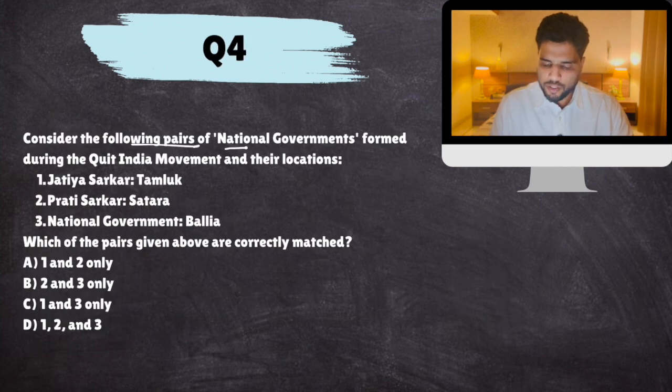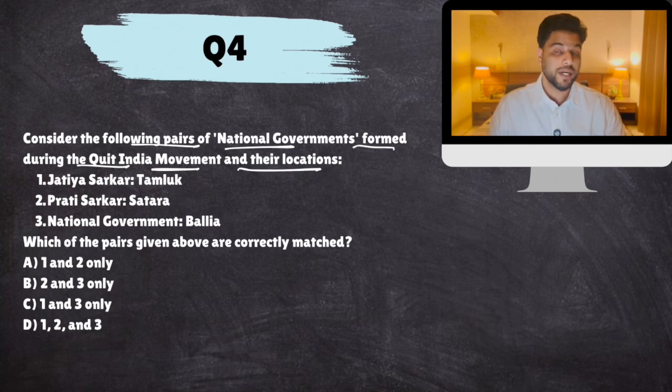Consider the following pairs of national governments formed during Quit India movement and their locations. So during Quit India movement, certain parts of India became kind of independent for a short period of time. The British lost control. So, in Tamluk district of West Bengal, Jatiya Sarkar, provisional government was formed. The British lost control of this district.